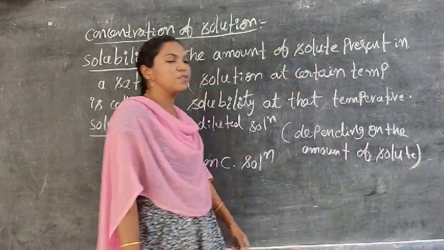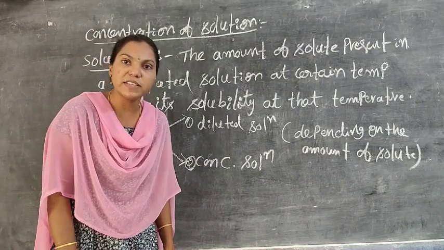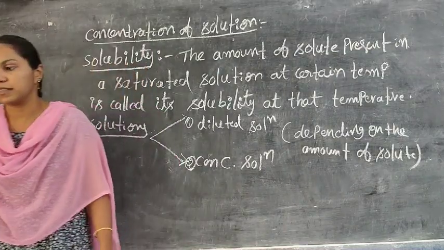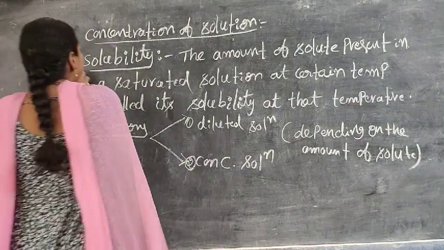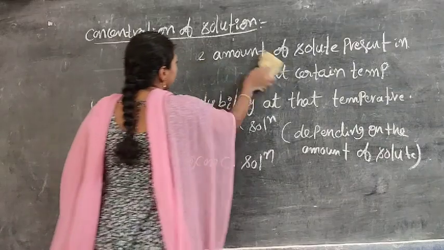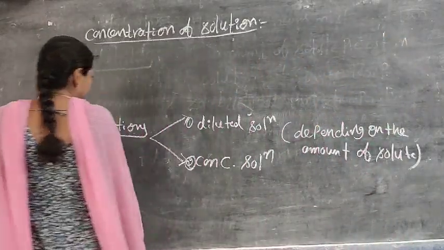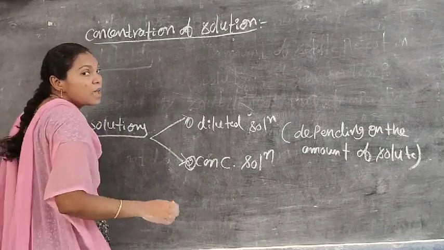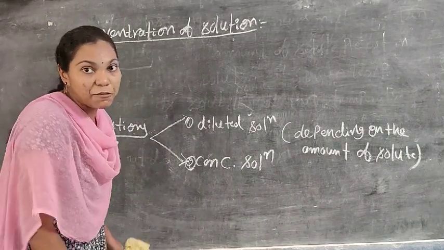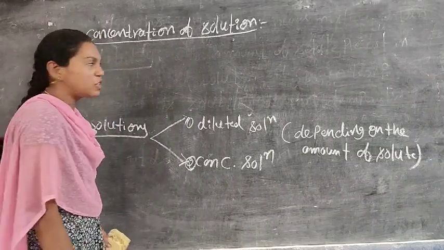What are diluted solutions and what are concentrated solutions? By using one example, I can clarify what diluted solutions and concentrated solutions are.